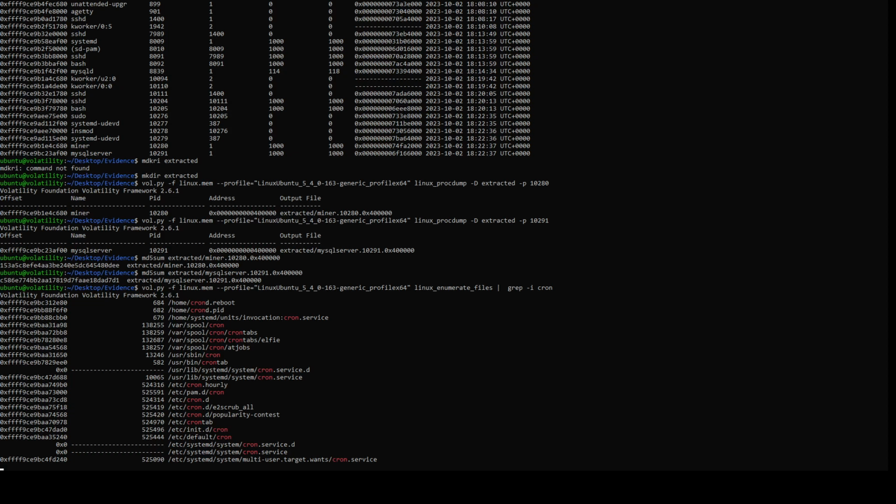We quickly identify the crontab located in /var/spool/cron/crontabs/elfie. Oh, /elfie, actually, my bad. We speak to the elf analyst who confirms they didn't have any cron jobs set up on this server. We can now extract the file by selecting the inode value, the hex-like value located to the left of the file name, and using the -O option to name our file during output.